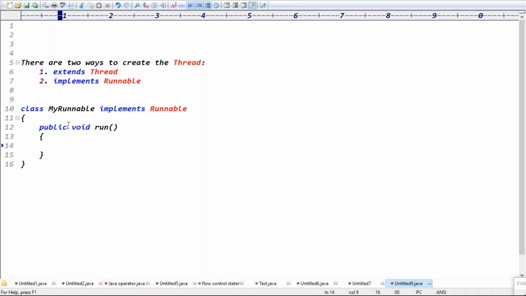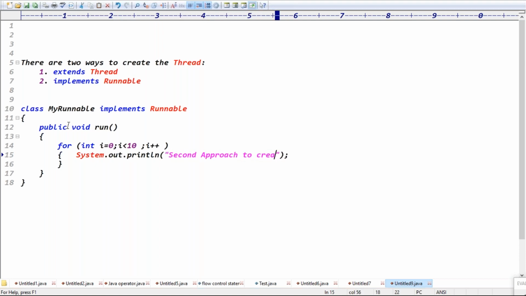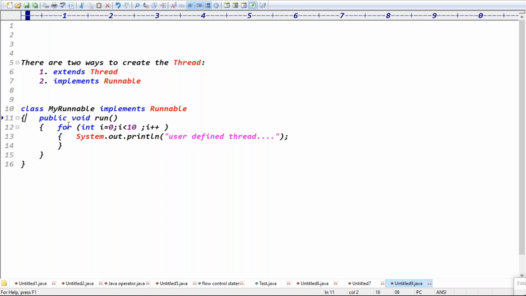Public void run method. Then you can write some logic here, guys. For example, int i = 0; i < 10; i++, printing i with System.out.println. This is the second approach to create a user-defined thread, right? So a normal Java class will become a thread class when it implements the Runnable interface, and Runnable is basically a functional interface. A functional interface contains only